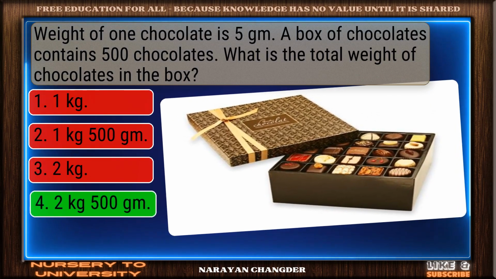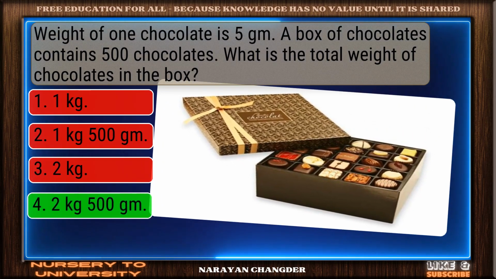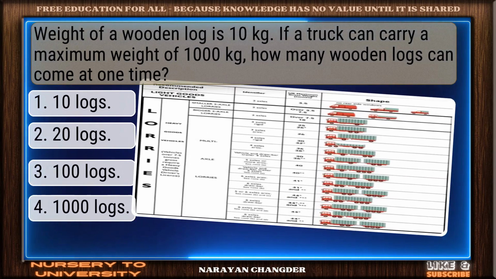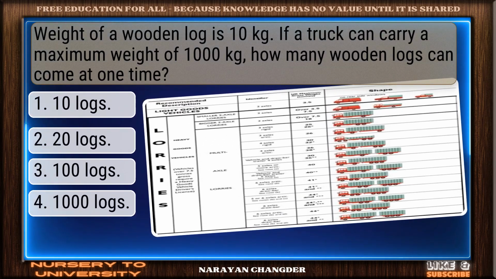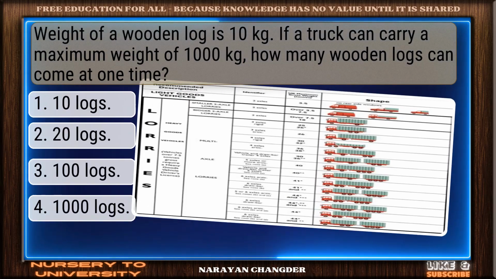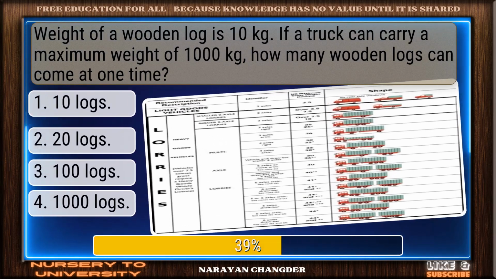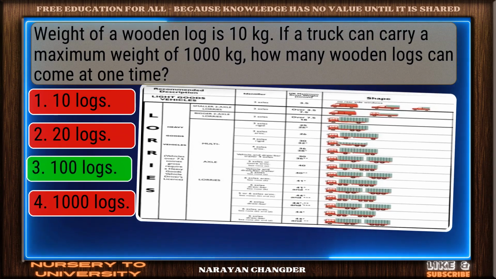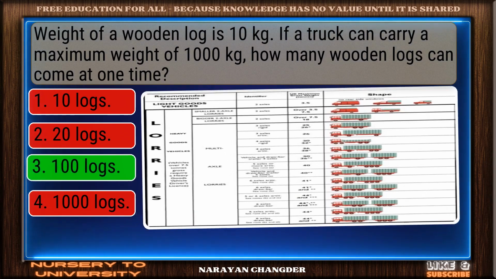Right choice. 2 kg 500 gm is the best answer. Weight of a wooden log is 10 kg. If a truck can carry a maximum weight of 1000 kg, how many wooden logs can come at one time? Nice selection. 100 logs is the correct and valid answer.